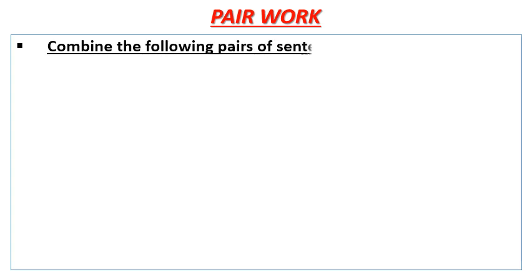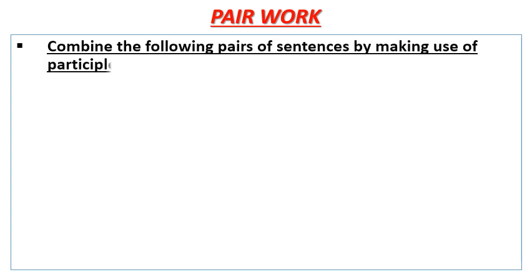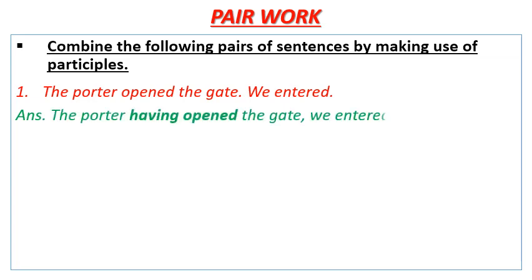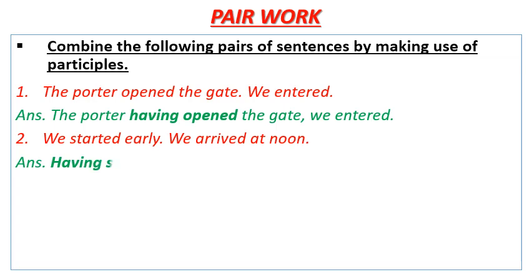So now let's see the pair work in detail. Combine the following pairs of sentences by making use of participles. Number 1: The porter opened the gate, we entered. Answer: The porter having opened the gate, we entered. Number 2: We started early, we arrived at noon. Answer: Having started early, we arrived at noon.